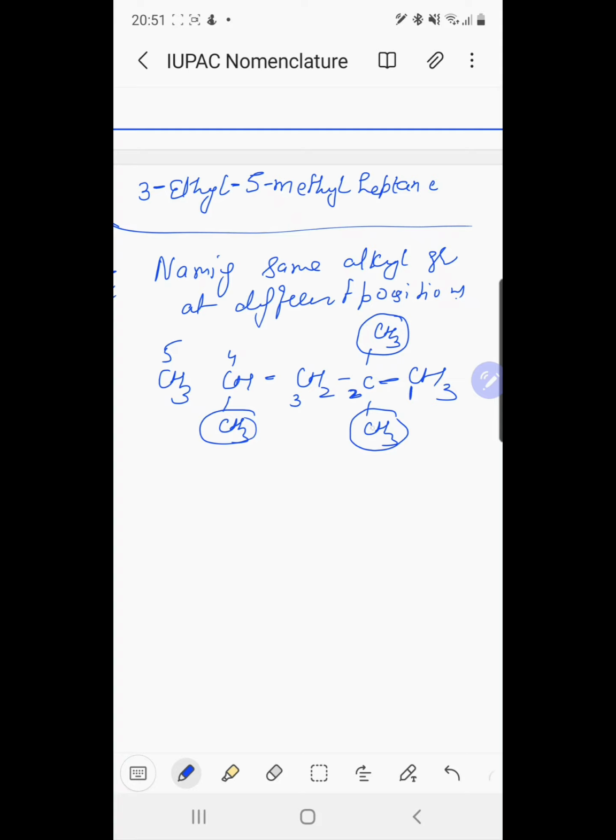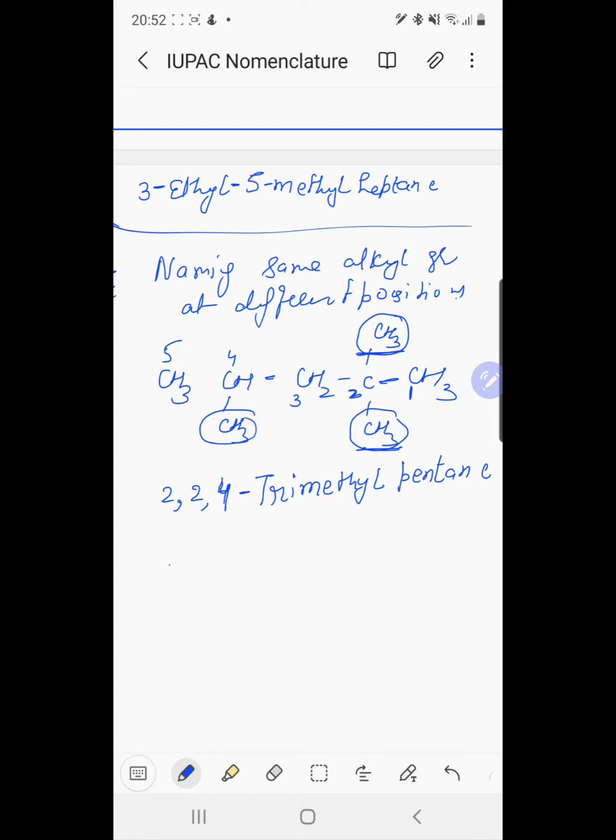Now we specify the position of the substituents. In this case the positions are 2, separated by comma, then again 2, and same substituent at 4, three times. So 2,2,4, then we add a hyphen, and since it is three times we add tri before the substituent: 2,2,4-trimethyl pentane.